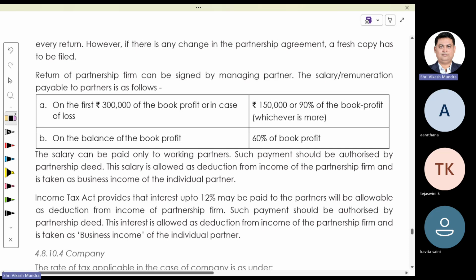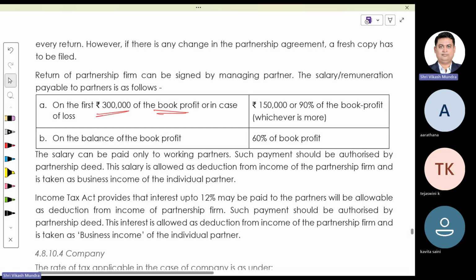In case the partnership firm has a profit of Rs. 3 lakh before considering remuneration to partners, and it does not exceed 3 lakh, in that case, 1,50,000 or 90% of book profit, whichever is higher, is the maximum limit for aggregate remuneration paid or payable to all partners.